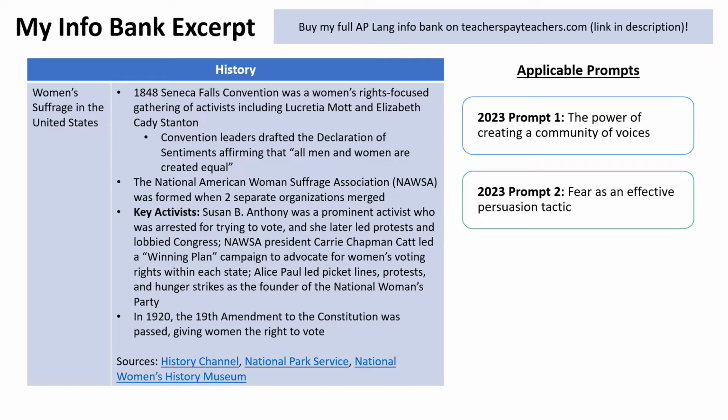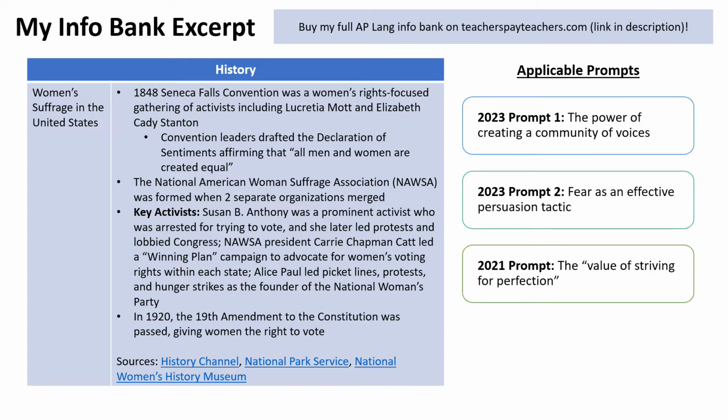We could argue that instilling fear is not as effective as inspiring others to see the possibilities for the future or making an appeal to common humanity. The suffragists argued that women just wanted to be seen as humans and given fundamental human rights, which helped their cause. And the 2021 prompt discusses the value of striving for perfection. Sometimes you have to mold your evidence to the prompt, and this is one of those cases. The suffragists were striving for perfection because they would not settle for anything less than the right to vote, and their persistence helped them achieve their desired outcome.